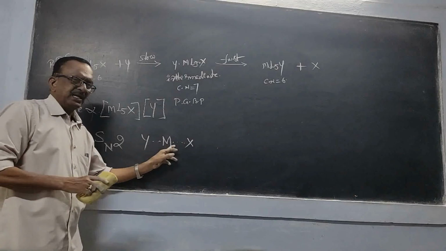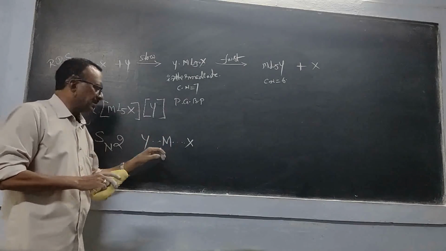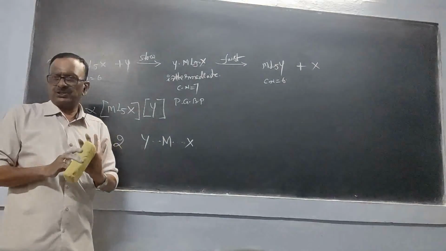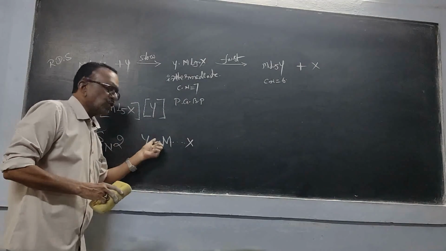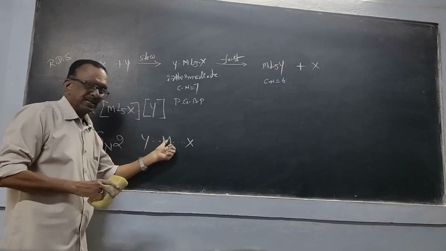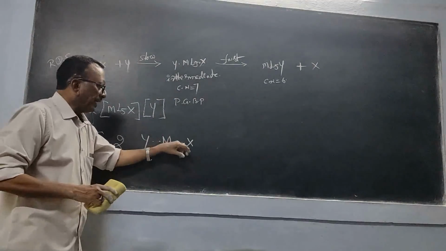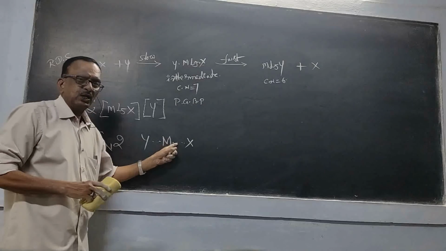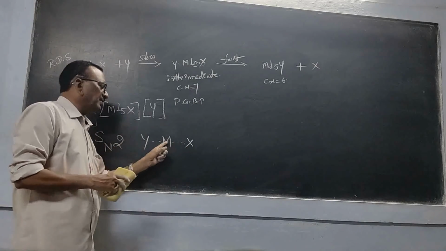So breaking and making of bonds occur simultaneously. Y is associating with the metal by forming a new bond, and at the same time X is undergoing breaking, that is dissociation. X is leaving the metal.